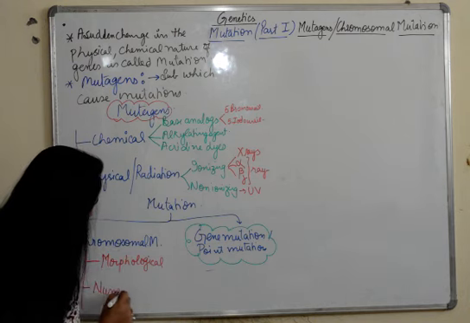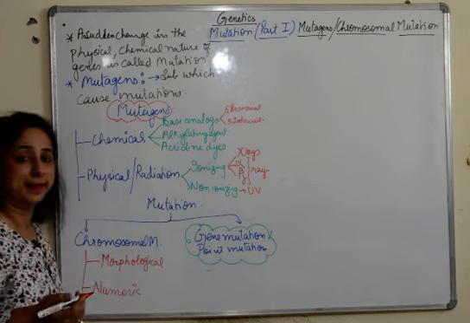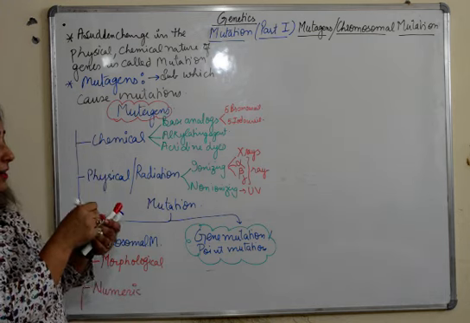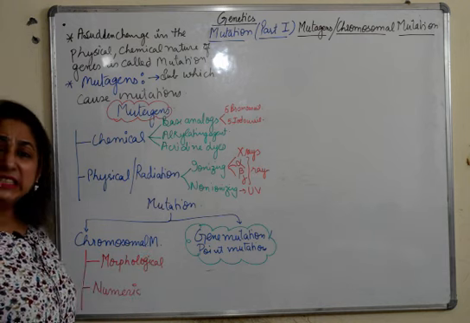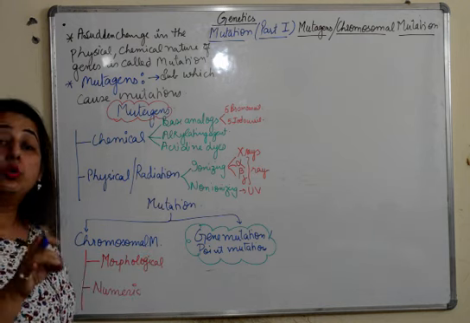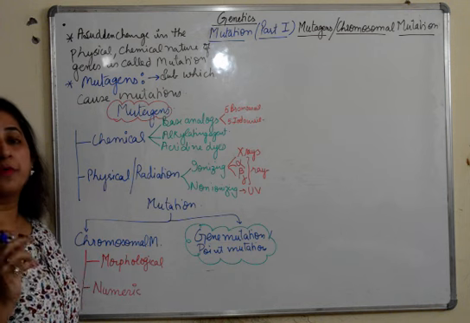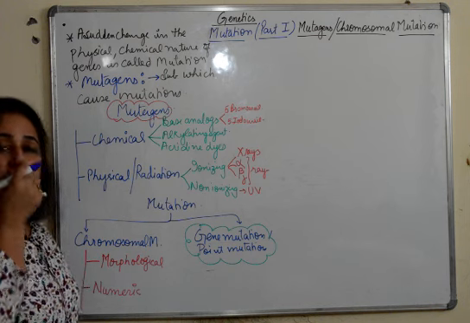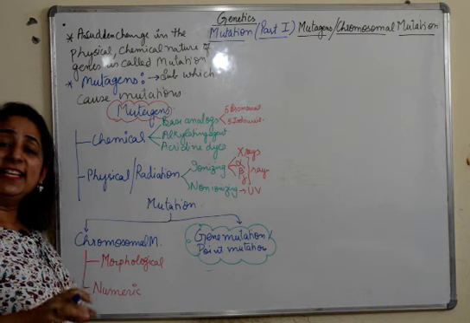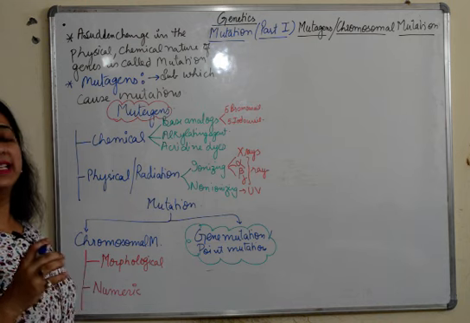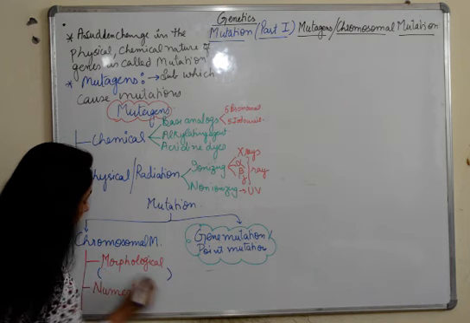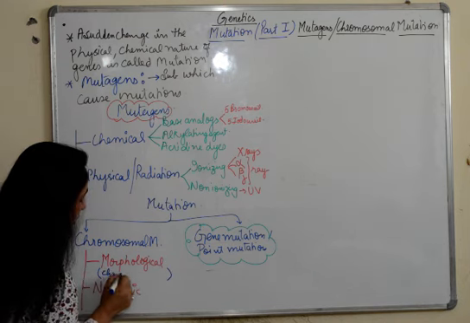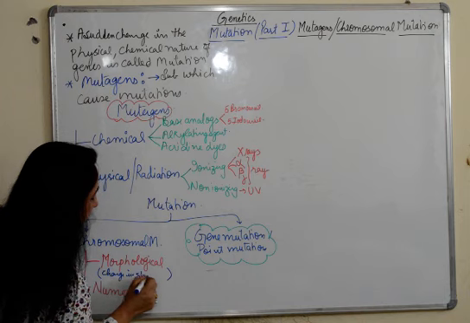Morphological and numeric. Morphological chromosomal mutation includes the change in the shape of the chromosome. What do you mean by morphology? Morphology means shape. So any change in the shape of the chromosome is considered under morphological. So I'll just give you a hint here: change in shape.